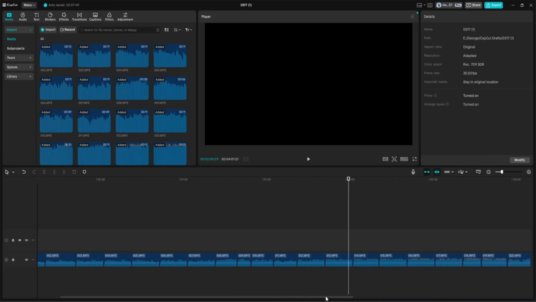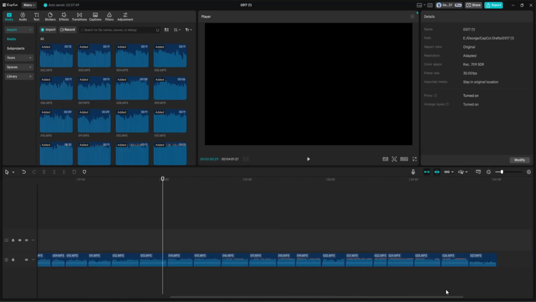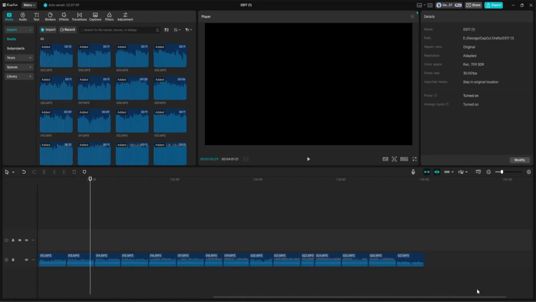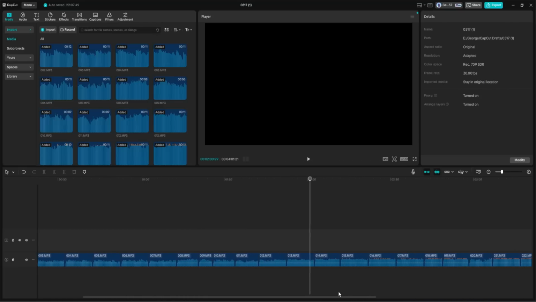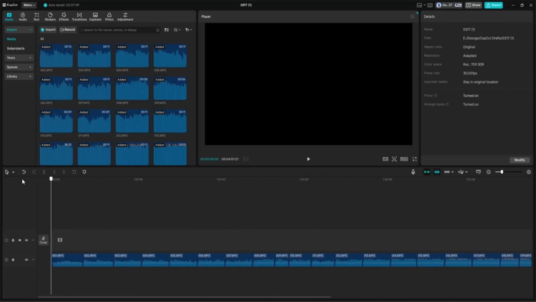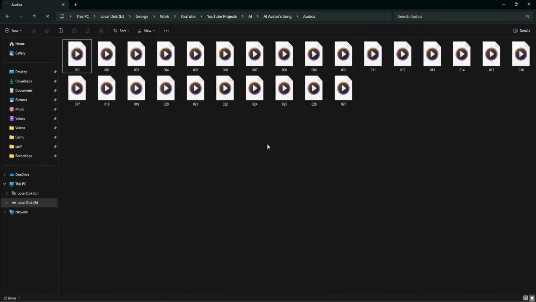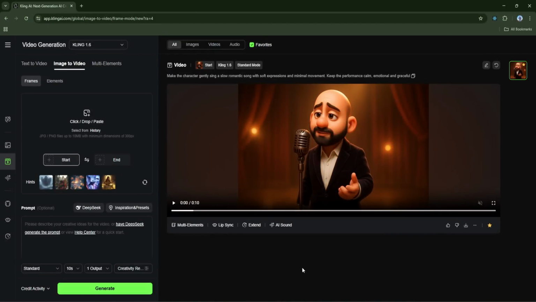I'm using CapCut to split the audio. It is fast, intuitive, and perfect for this kind of task, but you can use any audio or video editor you're comfortable with. Once each segment is carefully split, I export and render each one separately, ready to upload for lip syncing. Now that the audio clips are ready, let's go back to Kling and click the lip sync button.